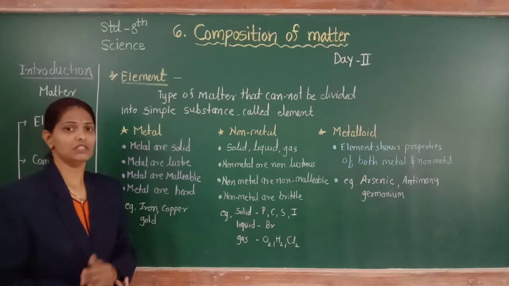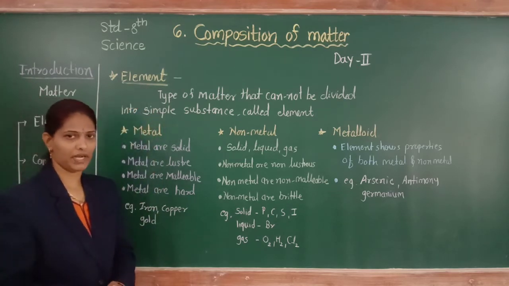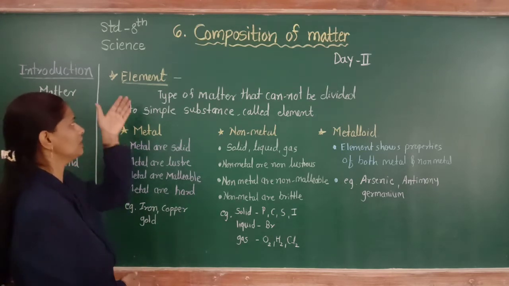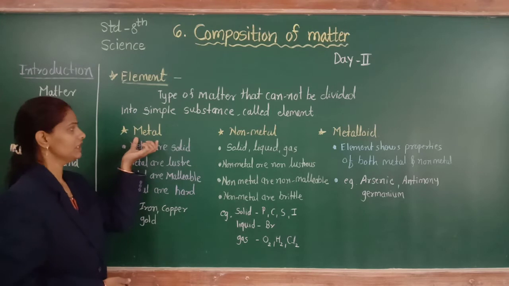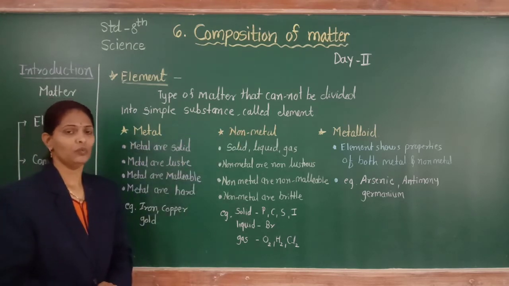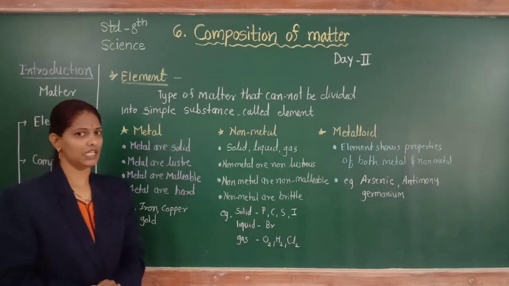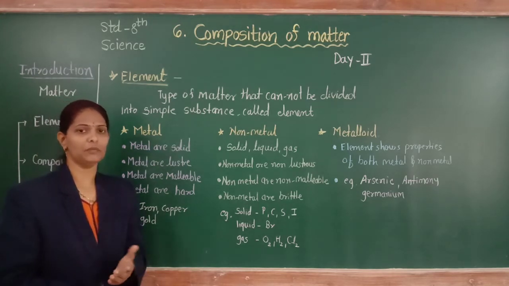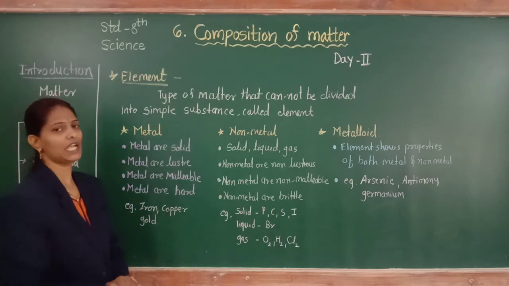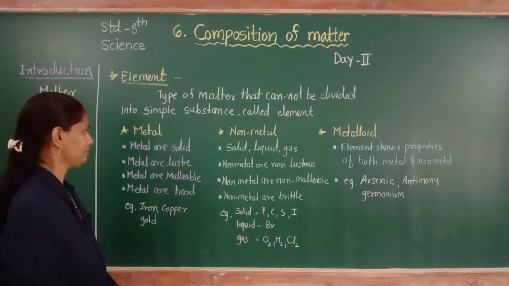We know the atoms of the same element are alike and atoms of different elements are different. Let's study the types of element: metal, non-metal and metalloid.